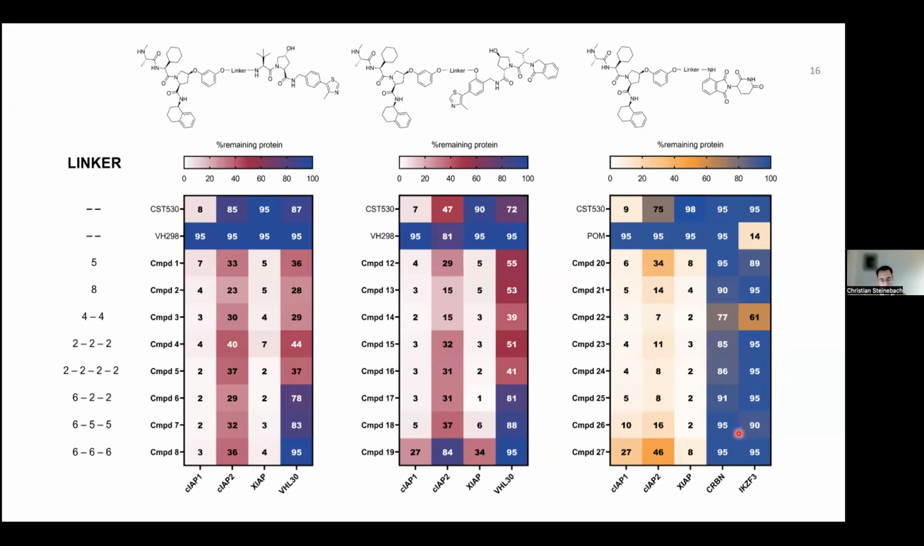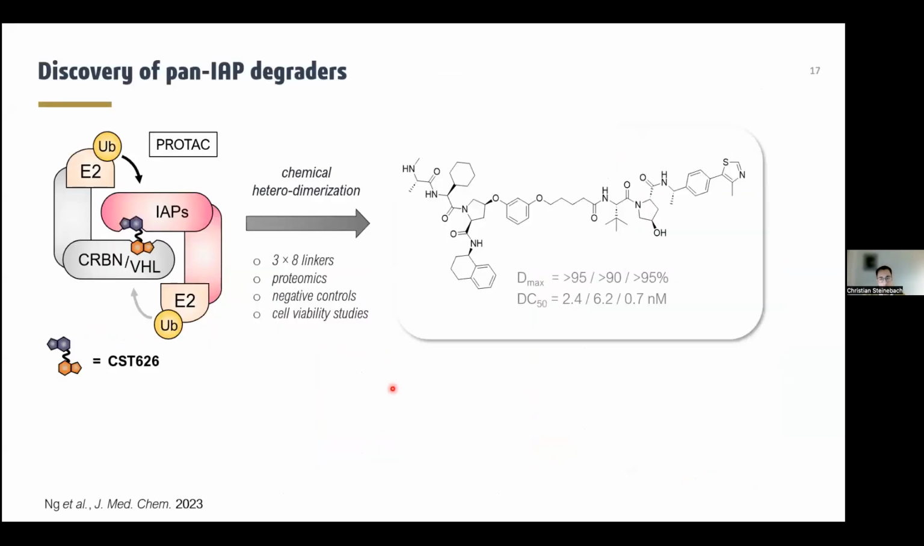However, within this series of compounds, we could also induce a certain type of selectivity by the selection of the linker and the ligase. For instance, this compound is slightly selective for cIAP1 and XIAP, whereas this compound is slightly selective for XIAP. However, we wanted to explore more this pan-IAP degradation feature, and we have further developed the compounds, and the final hit compound was CST626, which is a very potent pan degrader of all the 3 IAPs with nanomolar DC50 values.